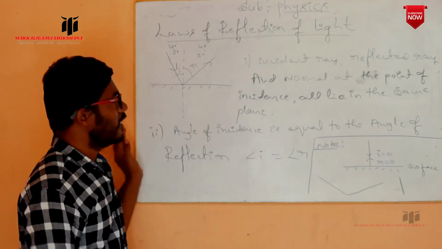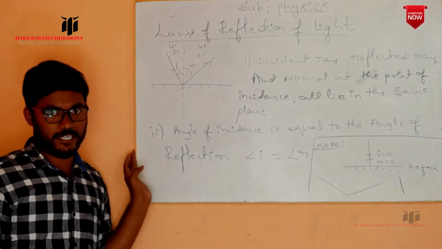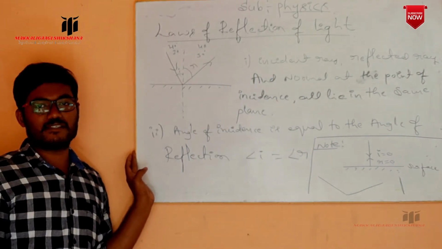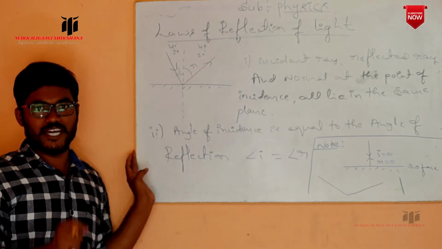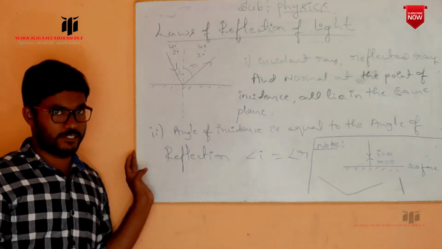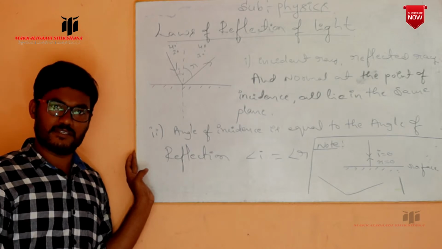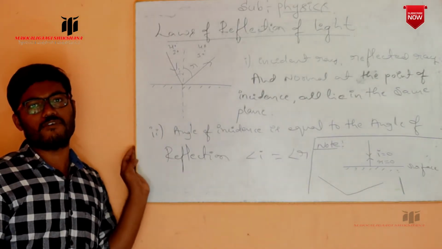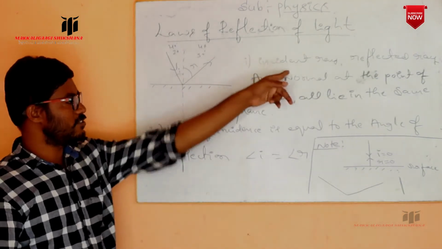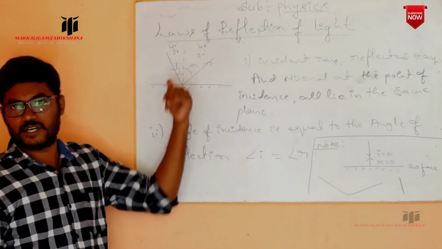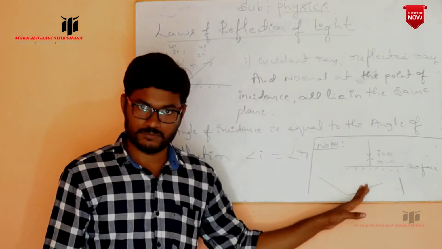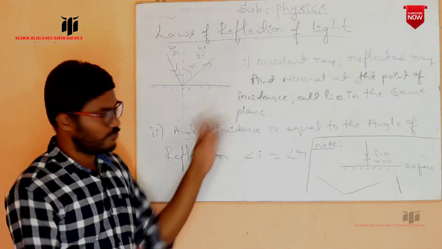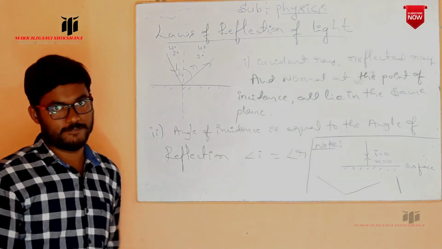Okay, so this is the laws of reflection of light. For you, they will ask a 2-mark question: State the 2 laws of reflection of light. In the previous years, in the model paper also, they asked this question. In that case, you just have to mention the 2 laws. You need not write the diagram. Just write the 2 laws of reflection of light.